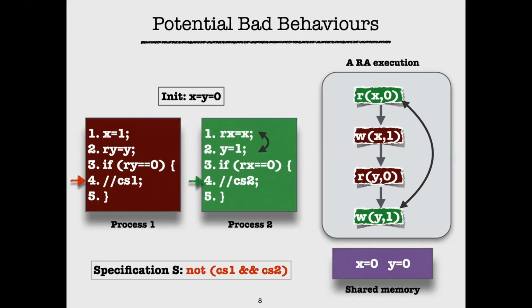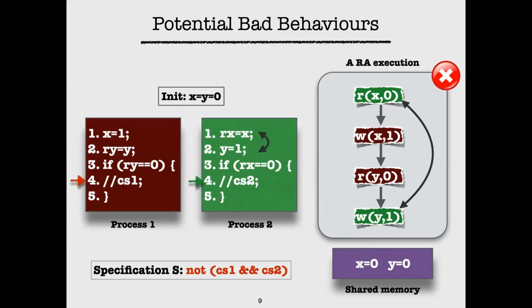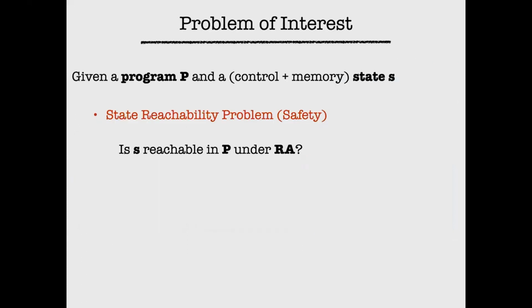However, as you can see, it's possible for both the processes to enter the critical section, therefore violating the specification written below. Notice that this happens because of the extra behavior that comes from the swap we allow, or the reordering we allow between instructions. And therefore, we get this bad behavior, which was not exhibited under sequential consistency.